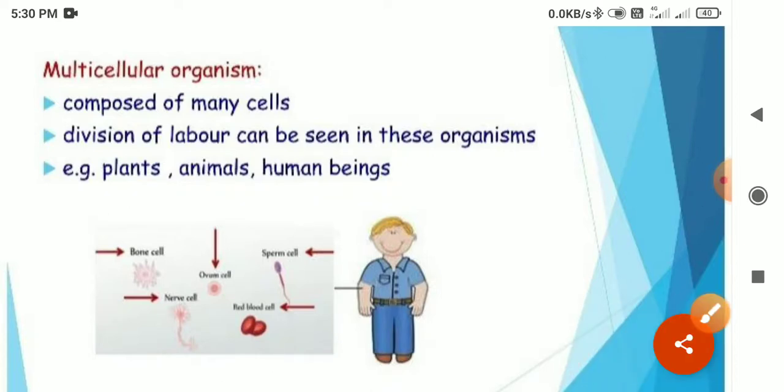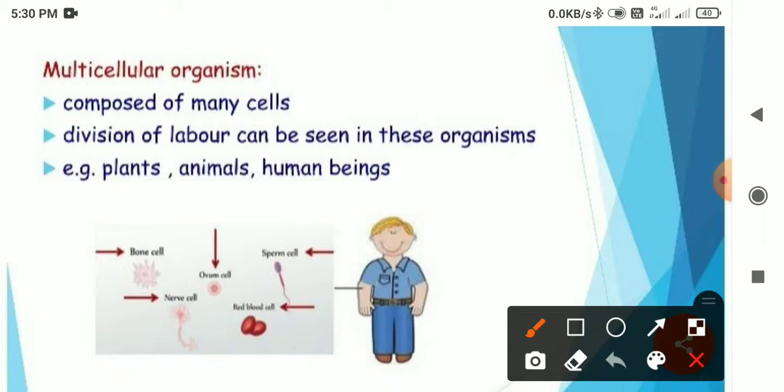Sometimes the question also comes: which is the longest cell in your body? You have to tell the nerve cell. The question may also come: which is the smallest cell in your body? You will tell the name of the RBC.